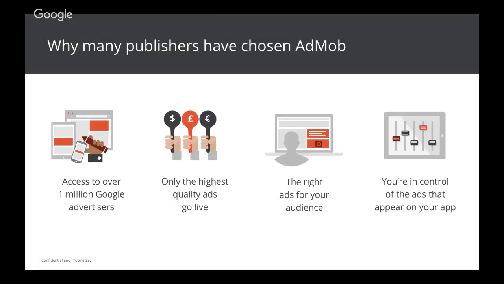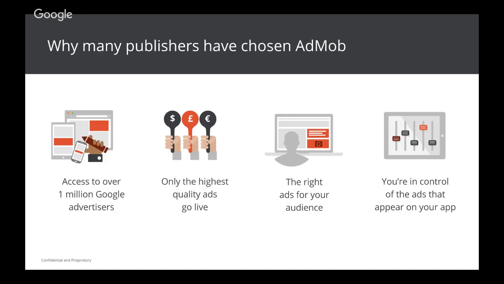So why have so many publishers chosen Google AdMob? It's fairly simple and includes four basic benefits. AdMob connects publishers with over 1 million Google advertisers, which in return makes sure that our publishers get high quality ads on their apps and also high fill rates and high eCPMs.